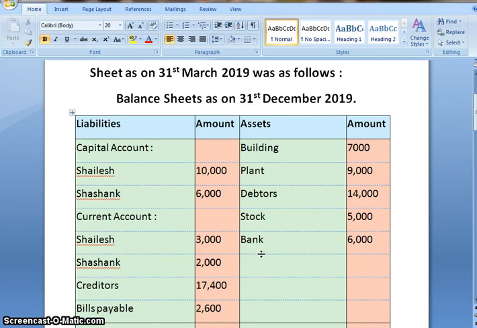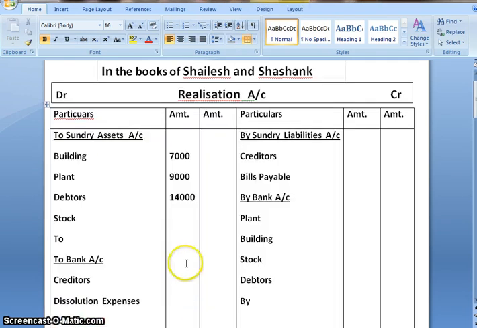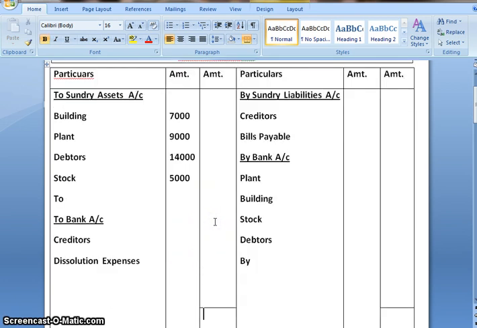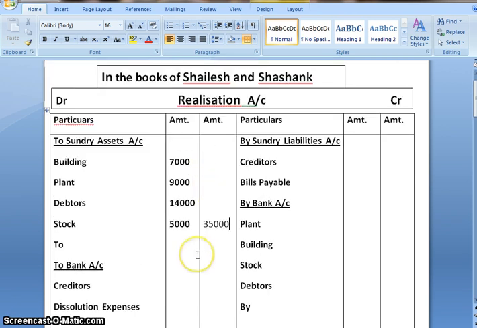Lastly, stock 5,000. On adding all the assets, the outer column total would be 35,000. So the first entry for transferring sundry assets to realization account was realization account debited to sundry assets account, and this is the list of all the assets.